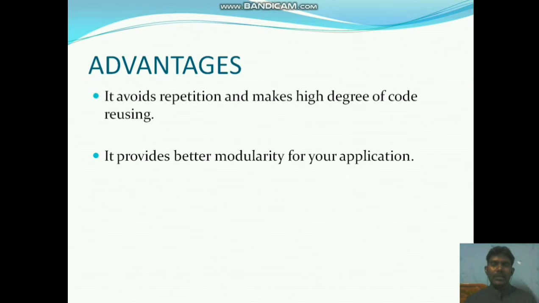Next one, advantages of a function. We have two advantages. This is very important, a 2 marks question. It avoids repetition and makes a high degree of code reusing. No need to write the same code two or three times. Whenever you use a function, you write that code one time, and you can use that same code multiple times in the program itself.